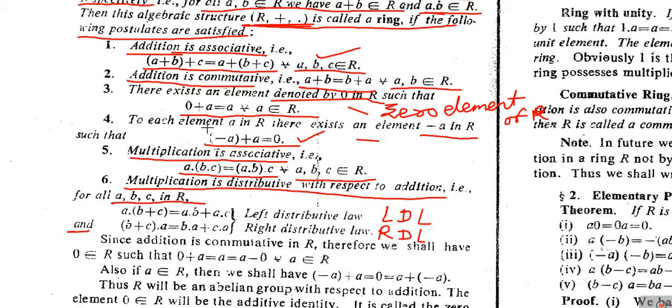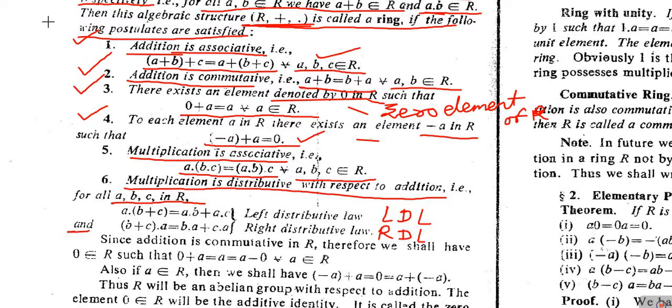Now out of these six postulates, observe here, as we have supposed that in the algebraic structure (R, +, ·), plus and dot are binary operations on R. So plus is a binary operation on R, which means that R is closed under addition. Then by the first postulate it is clear that addition is associative. By the second postulate, addition is commutative. By the third postulate, the identity element under addition exists in R, and by the fourth postulate, additive inverses are present in R.